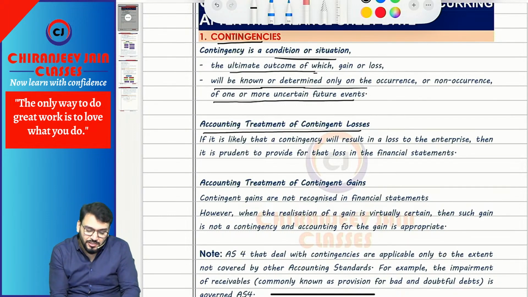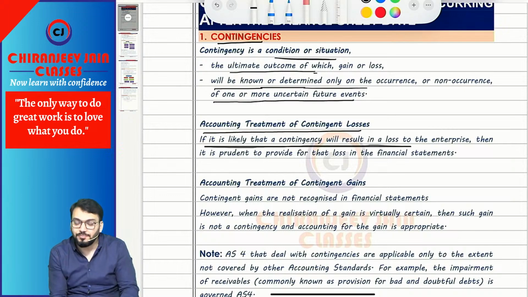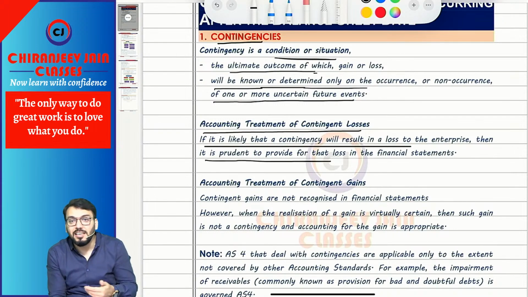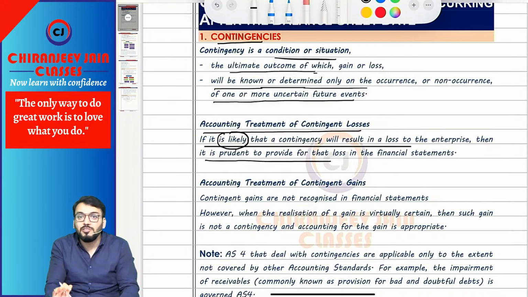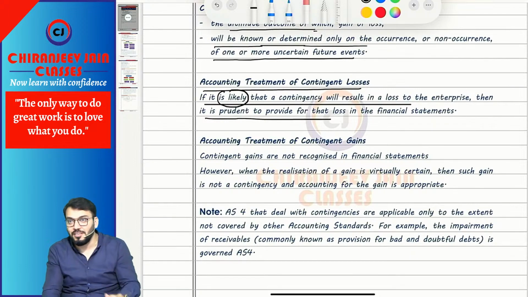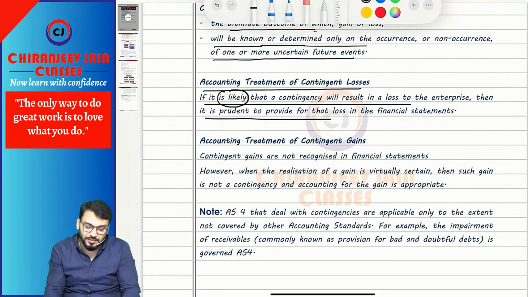Now, accounting treatment of contingent losses means that contingencies give rise to losses. So if it is likely that a contingency will result in loss to the entity, then it is prudent to provide for such losses. Means we will create a provision for such contingent losses. It is likely. Likely means what? It is probable. Likely means it is probable. Means chances are more than 50%. More than 50%. And it is not 90%. 90% becomes what? More than 95% becomes virtual certainty. Correct. Now, so it is probable, means chances are more than 50%.